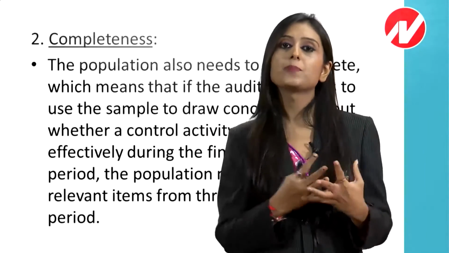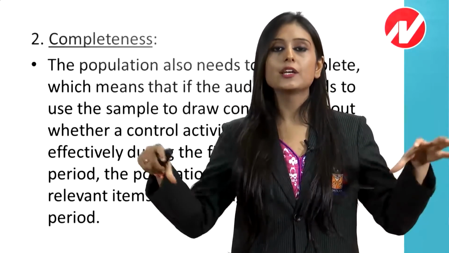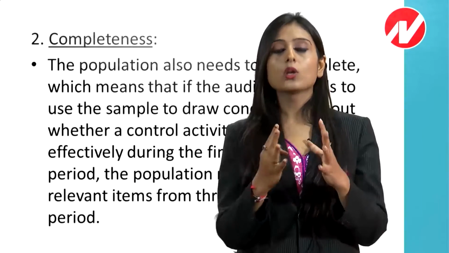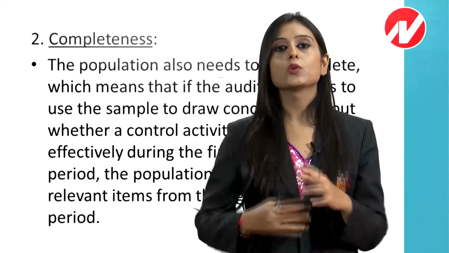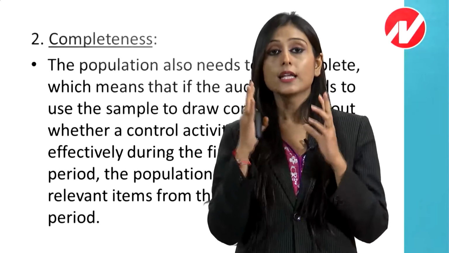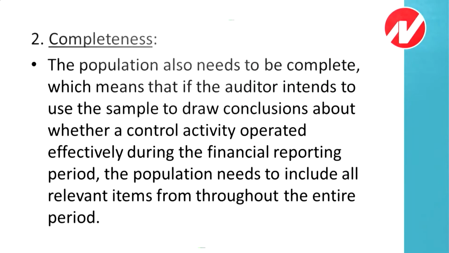Second, it should be complete, in the sense that all the transactions of the entire year should be covered in the same population. Then only can we achieve whatever we are trying to derive from the said population. So completeness says that the population needs to include all the relevant items from throughout the entire period.